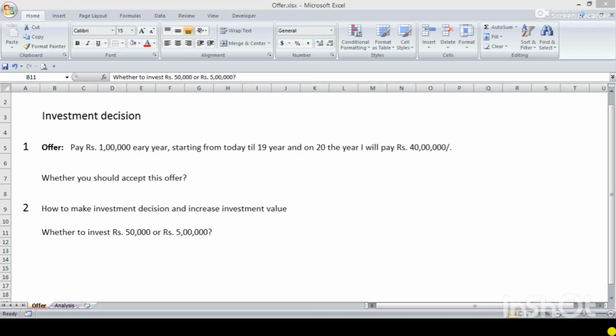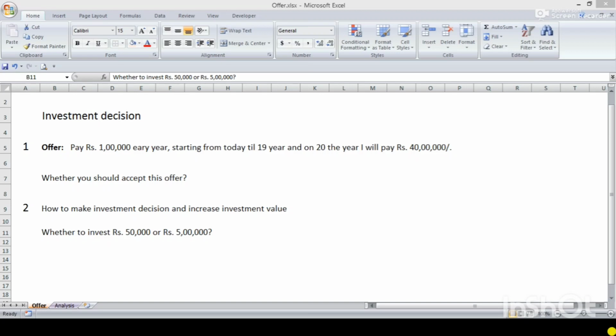Means when you satisfy yourself that the investment value that you have made, you are able to increase the same, then only you have to add further. Otherwise you should invest with the same amount or with that reduced amount only. That's it. Then the first, that is most important for our,